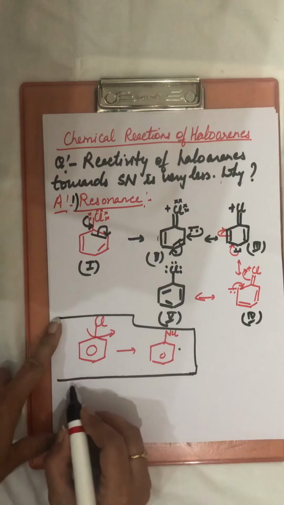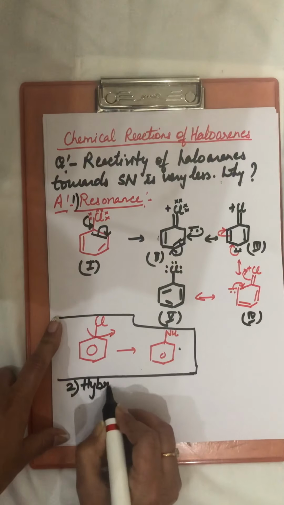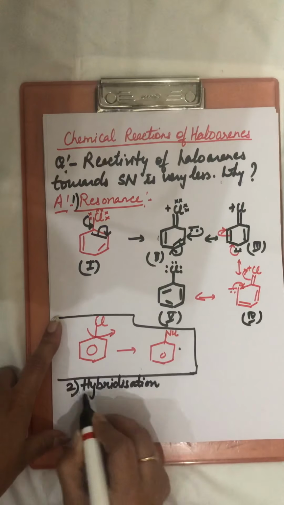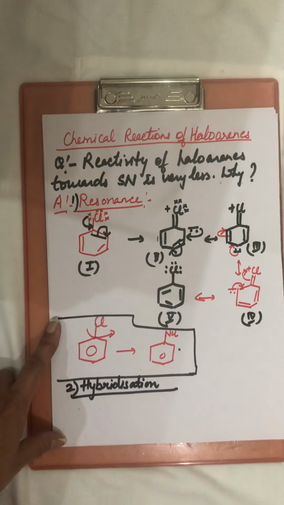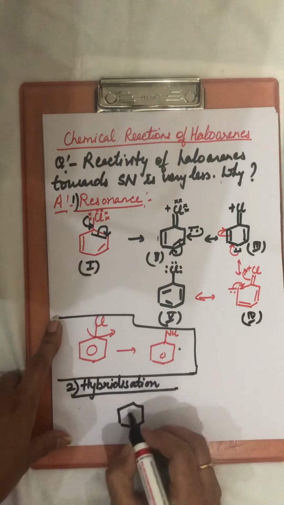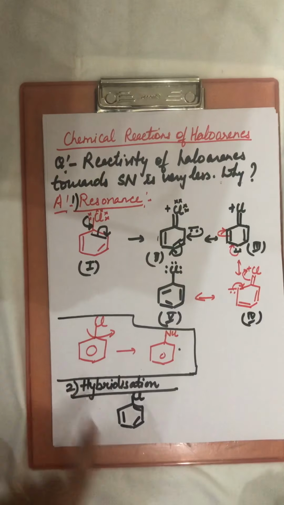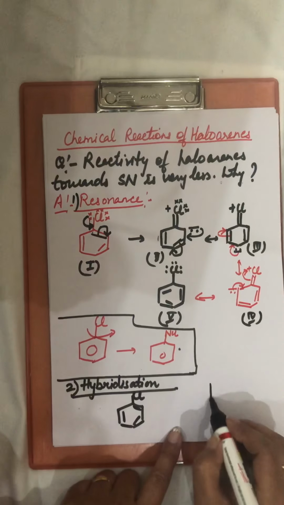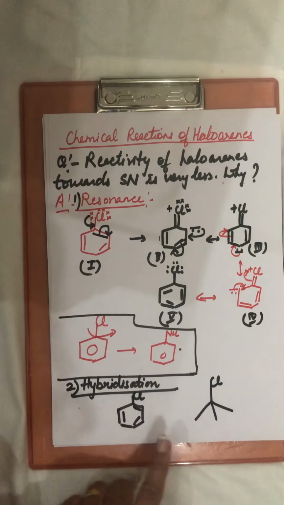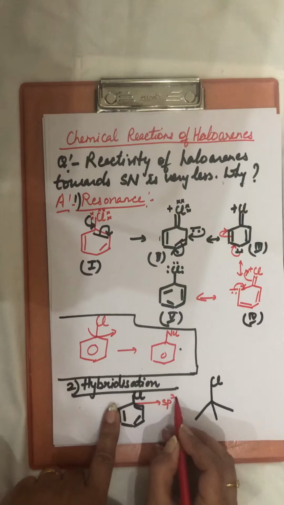Now second reason is hybridization. In hybridization, if we take haloarene and we take haloalkane, here we have a double bond, so this carbon is sp2 hybridized.